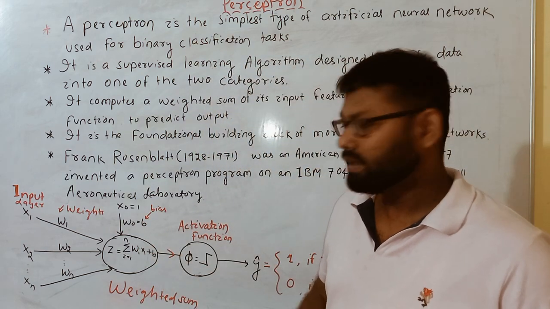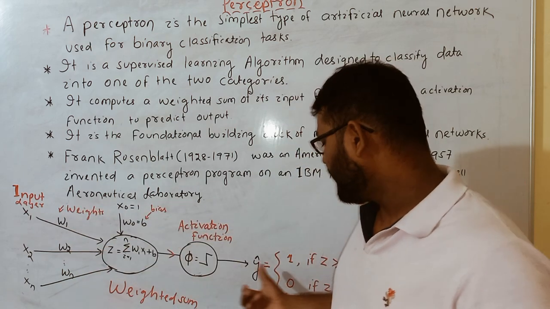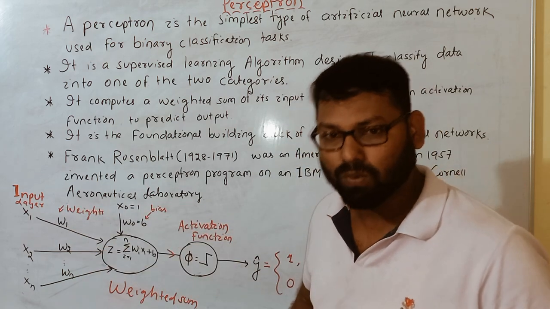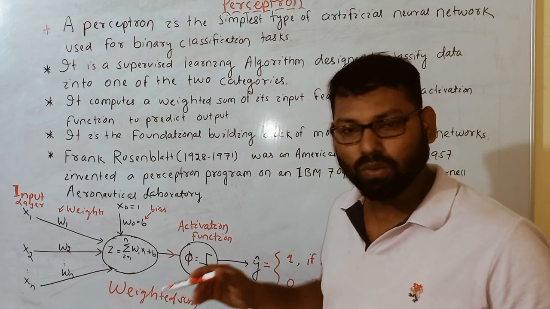This neuron takes different types of inputs, and finally it is going to produce some kind of output. We are doing this for a classification task, and we will discuss how it works.